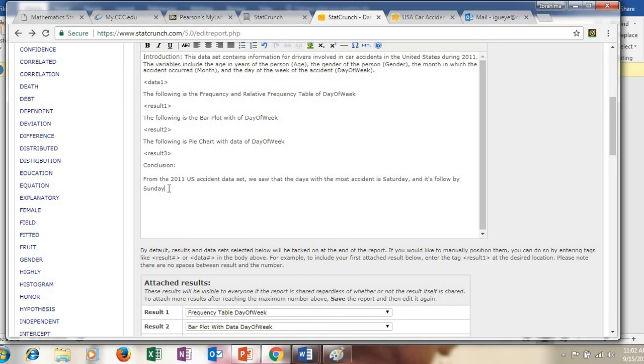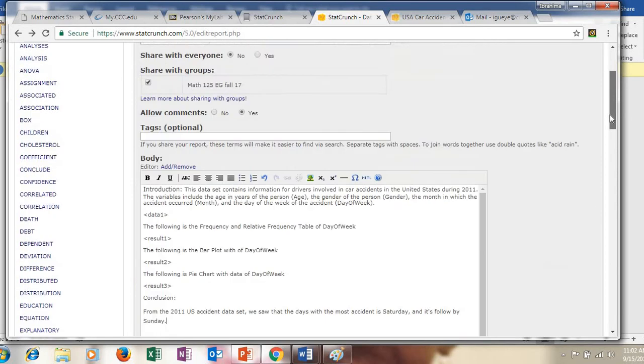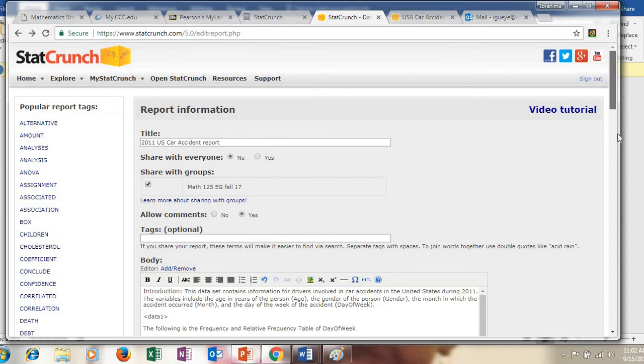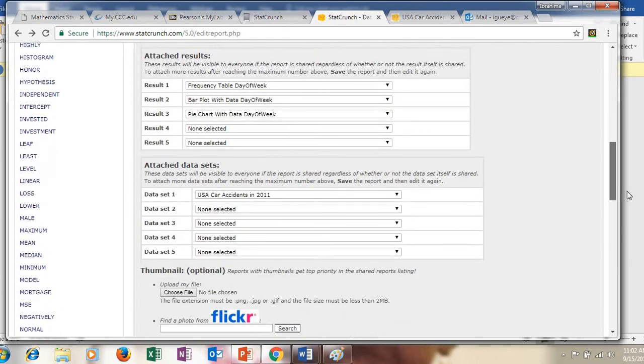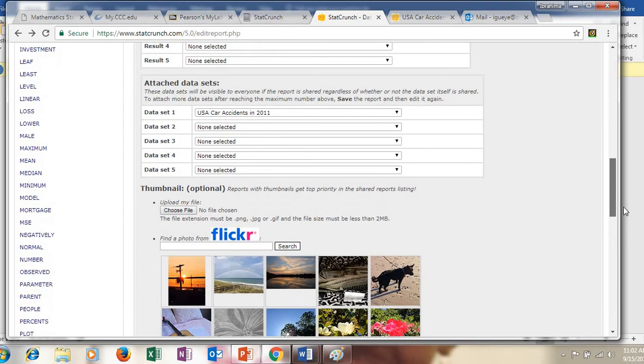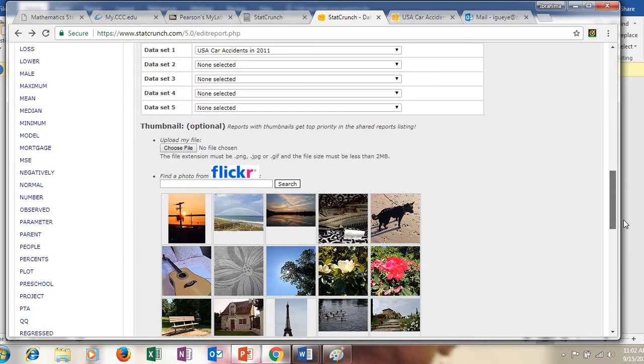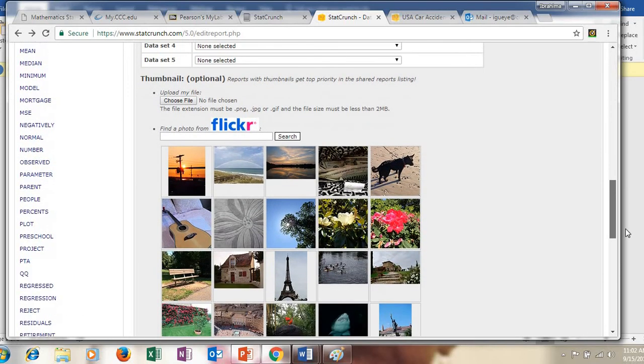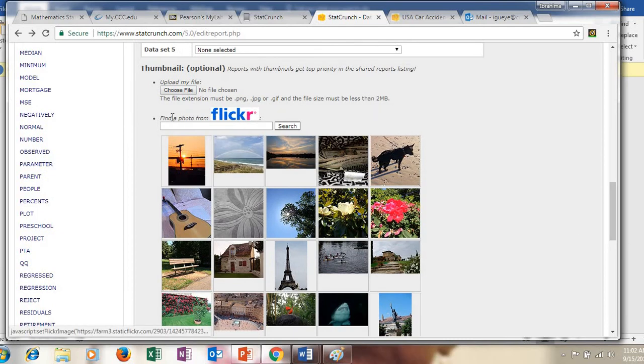Okay. So here again, the relative frequency tables and the bar graph will allow us to know this information, because only by looking at the raw data, it's kind of hard to figure out which days had the most accidents.